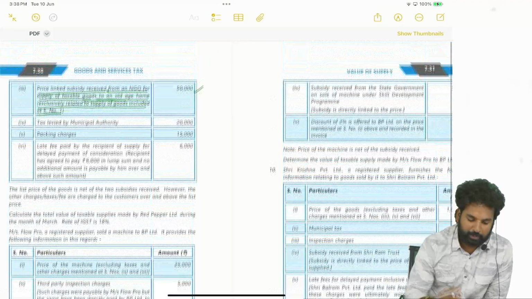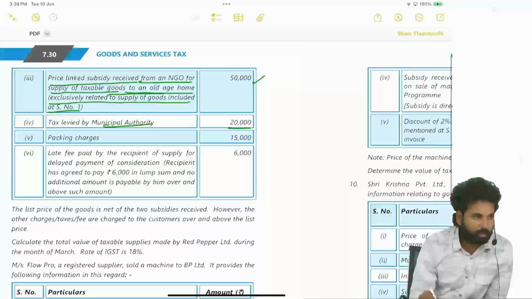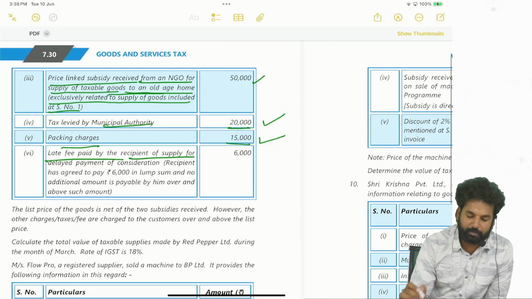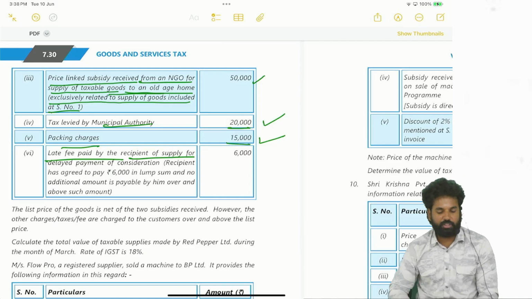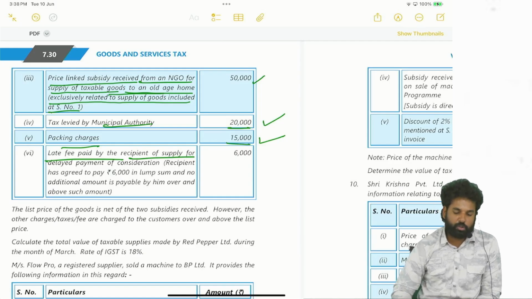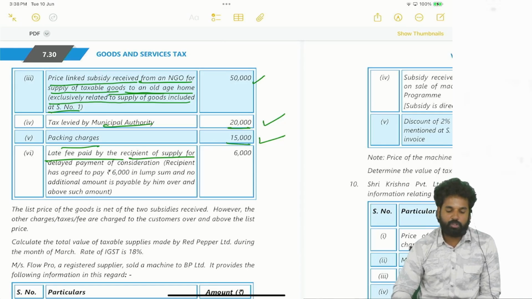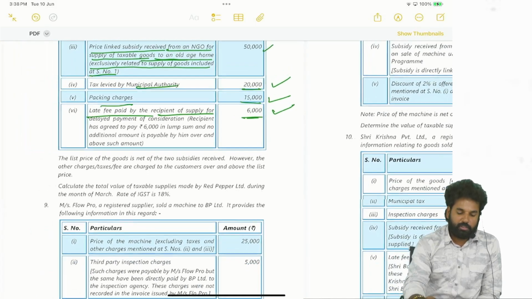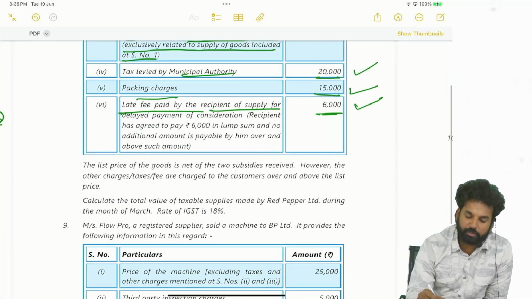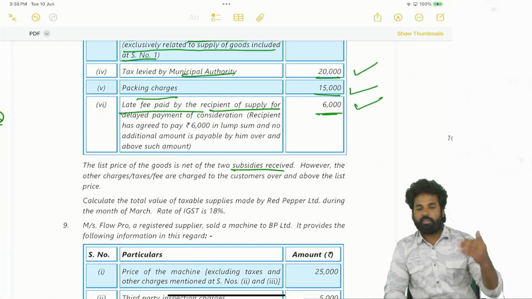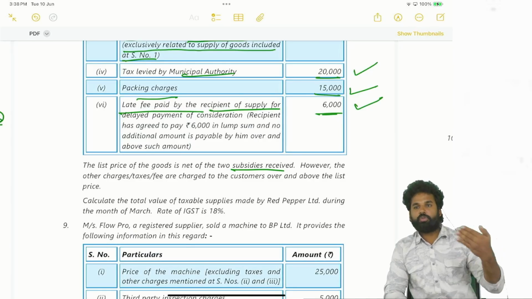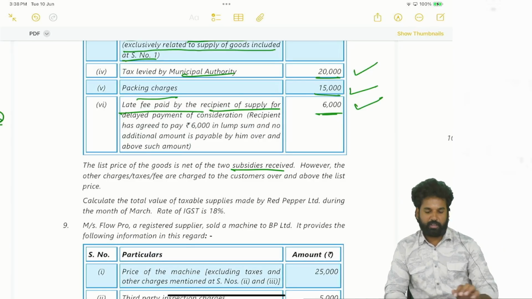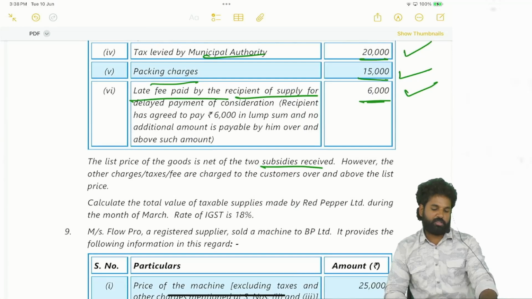Next, taxes levied by municipal authority 20,000, packing charges 15,000, late fees paid by the recipient of the supply for delayed payment of consideration. Recipient has agreed to pay 6,000 rupees in lump sum and no additional amount is payable by him over and above such amount. Okay, right. The list price of the goods is net of the 2 subsidies received. That means after excluding those 2 subsidies, the list price is 15 lakhs.